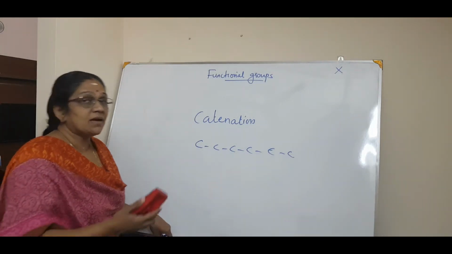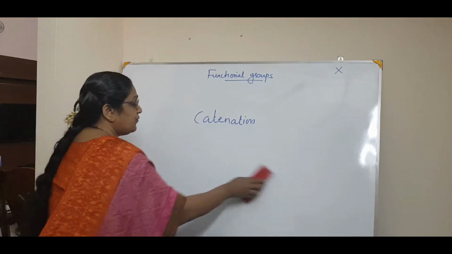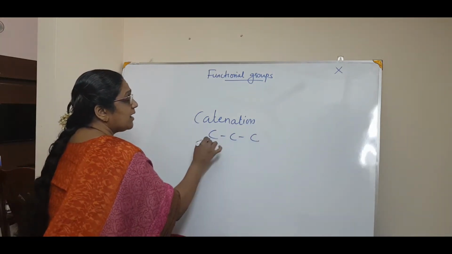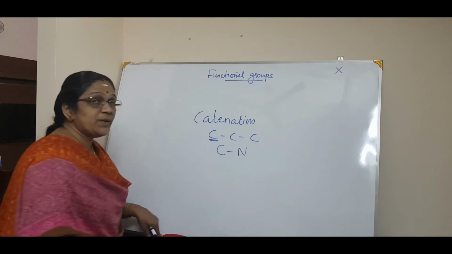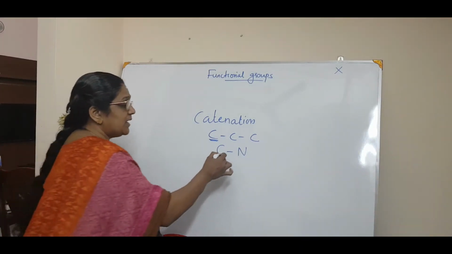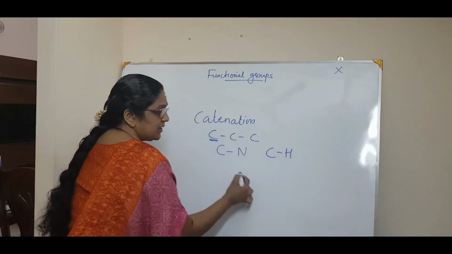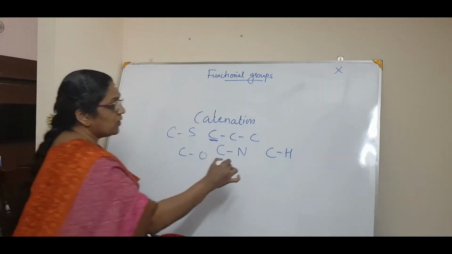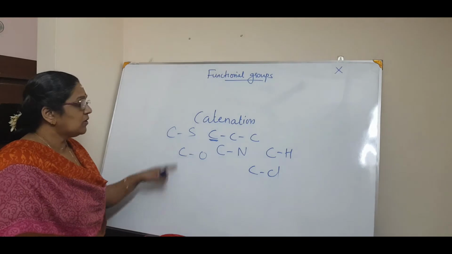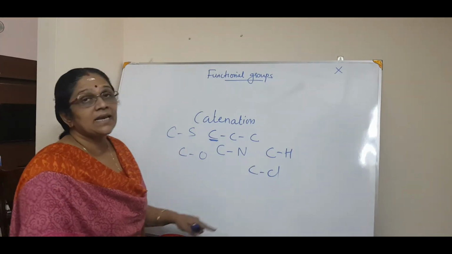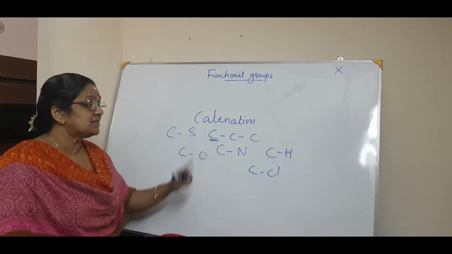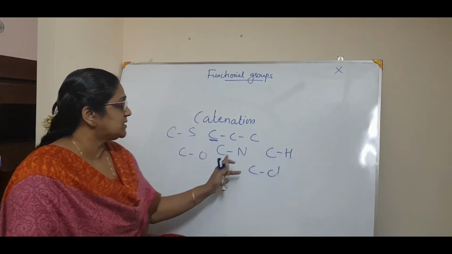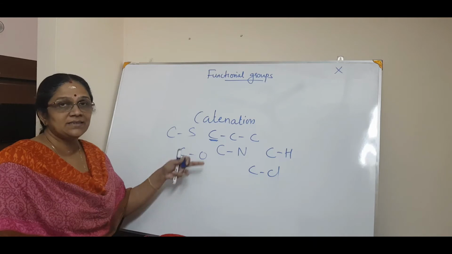Now carbon has an ability to form carbon-carbon bonds. At the same time, carbon has also got the tendency to form bonds with other atoms other than carbon, like carbon-nitrogen, carbon-hydrogen, carbon-oxygen, carbon-sulfur, or carbon-chlorine, etc. You will study the detail of all this in higher classes.